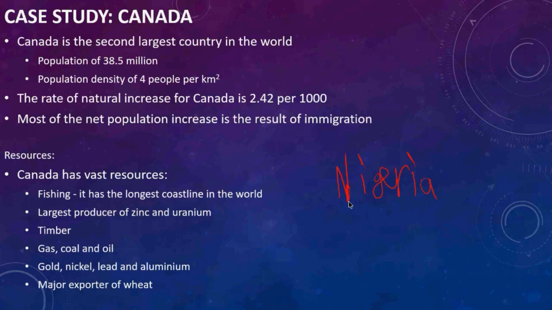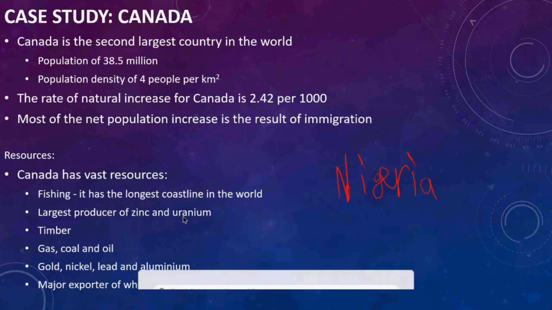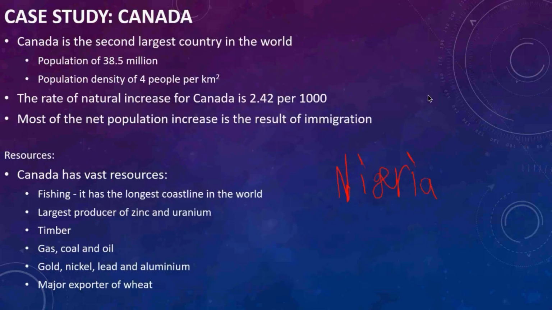Let's complete that. Canada is the second largest country in the world. The first one is Russia, then Canada. Now, the population of Canada is 38.5 million.